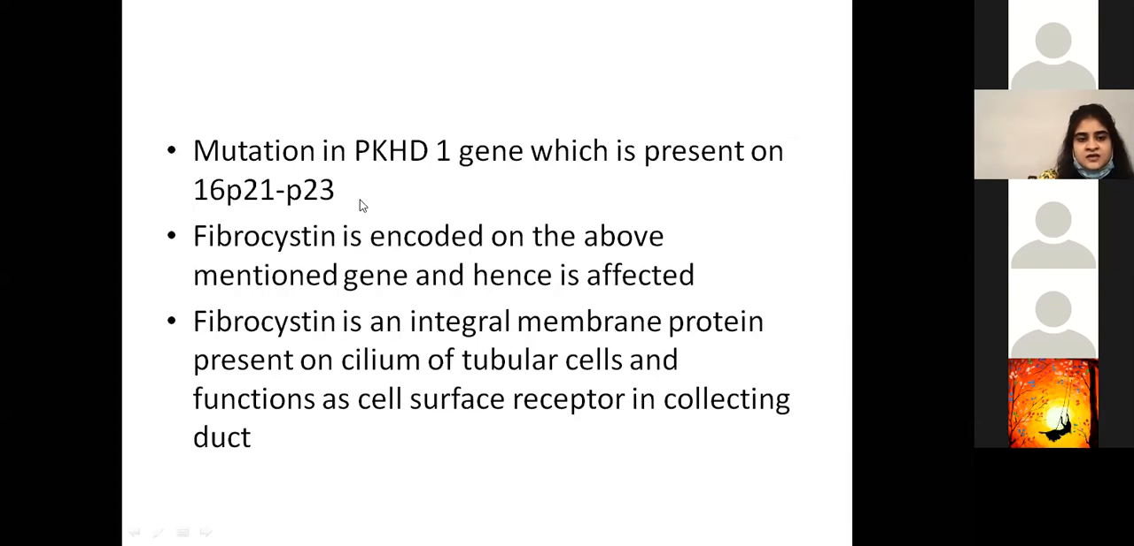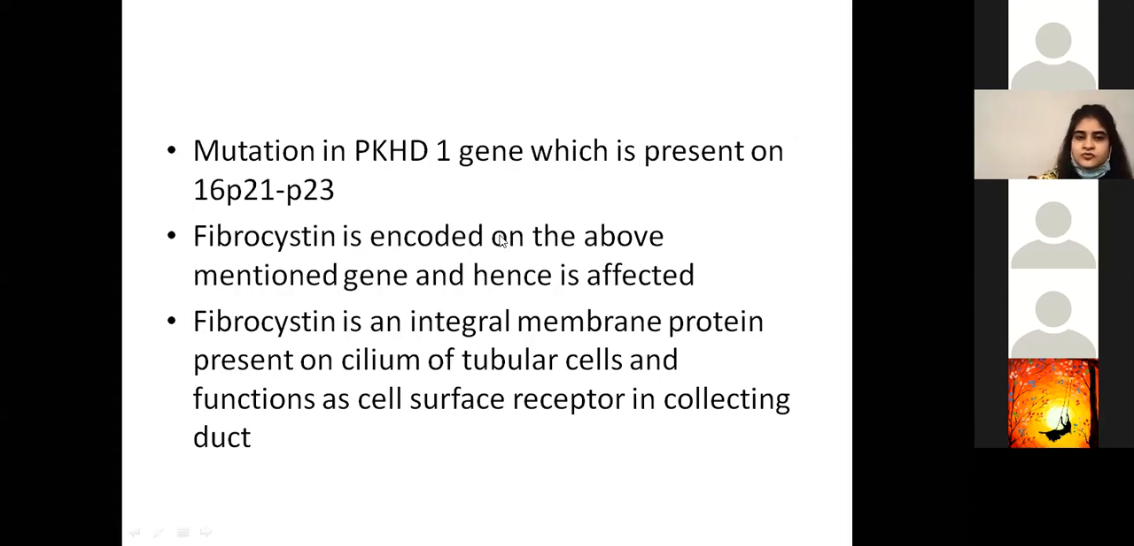As in polycystic dominant, we had polycystin. Here we have fibrocystin, which is also an integral membrane protein. So it's encoded on this particular chromosome, and hence is also mutated. So what does it do? It's present on the cilium of tubular cells and functions as a cell surface receptor in the collecting ducts.